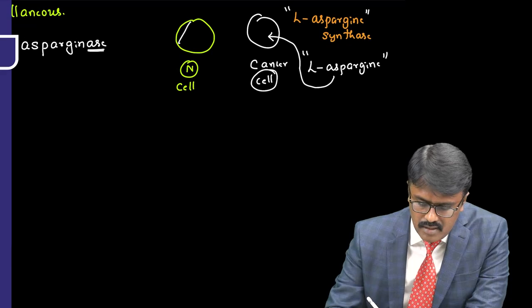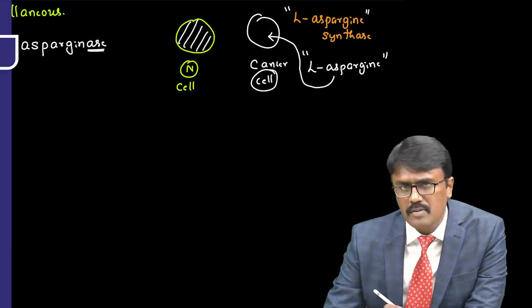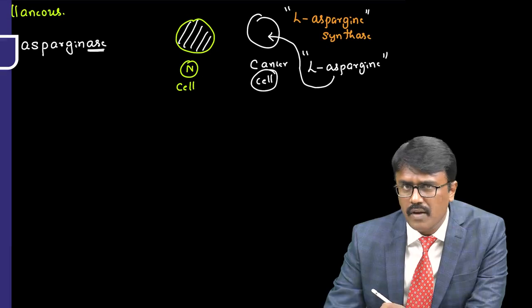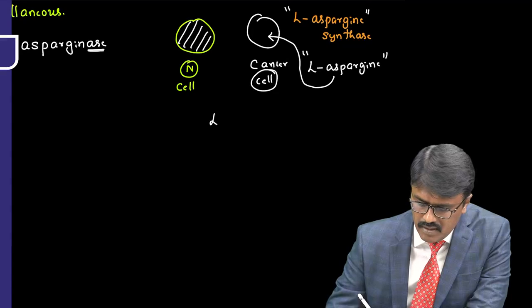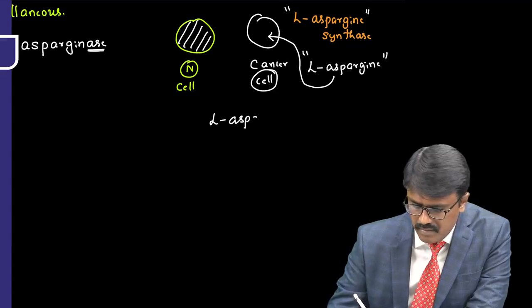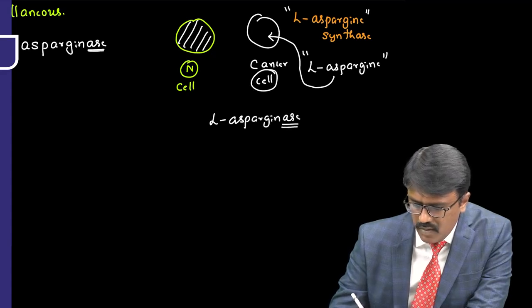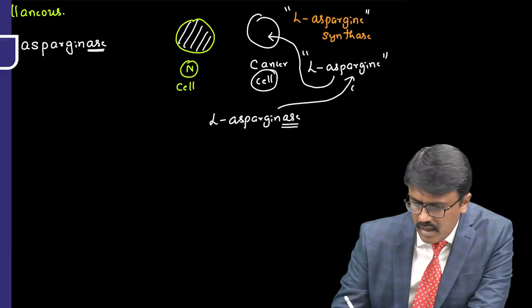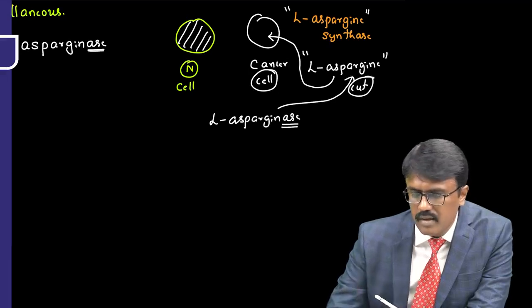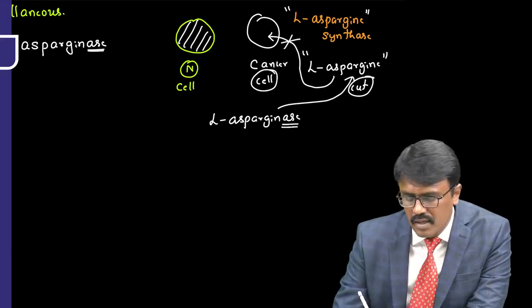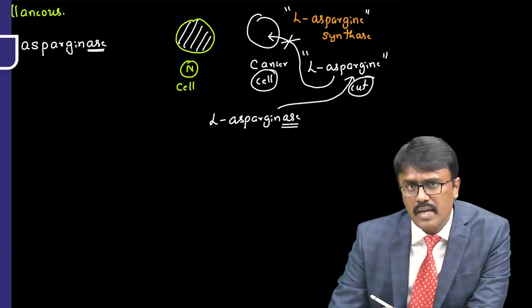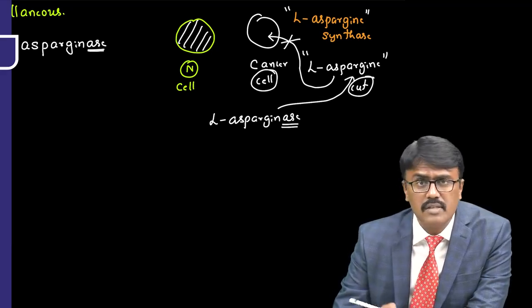But normal cells can synthesize their own L-asparagine. Now what happens when you use L-asparaginase? This enzyme will go and cut the L-asparagine. When it cuts that, the supply of L-asparagine to the cancer cell stops. If L-asparagine doesn't go to the cancer cell, they cannot synthesize protein.